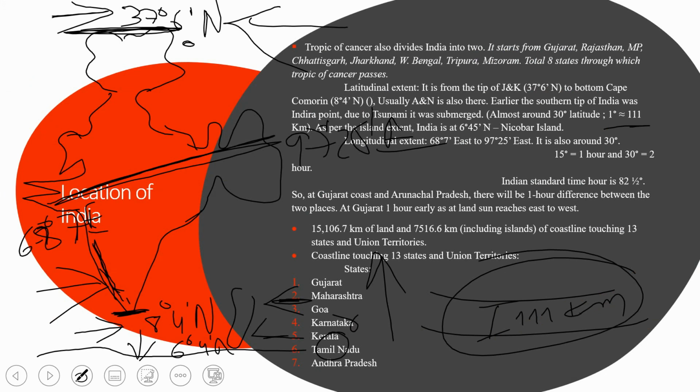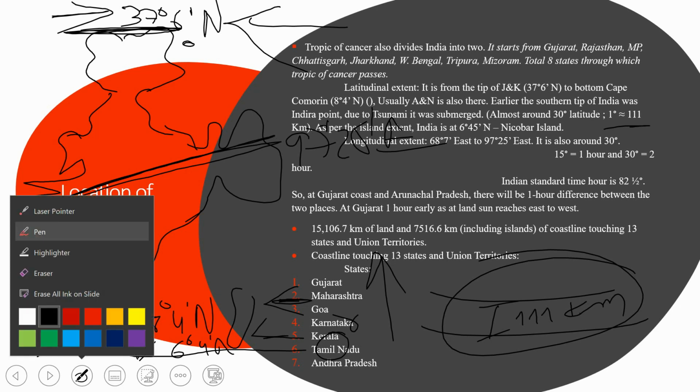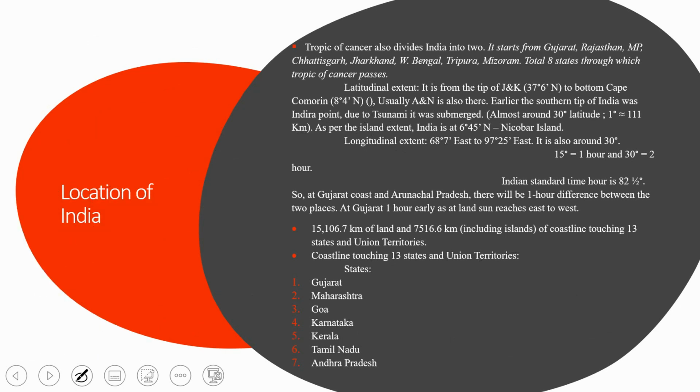Now, Indian Standard Time passes through 82.5 degree. Okay, this is a common concept. And so between the Gujarat coast and Arunachal Pradesh, there will be 1 hour difference between the 2 places.